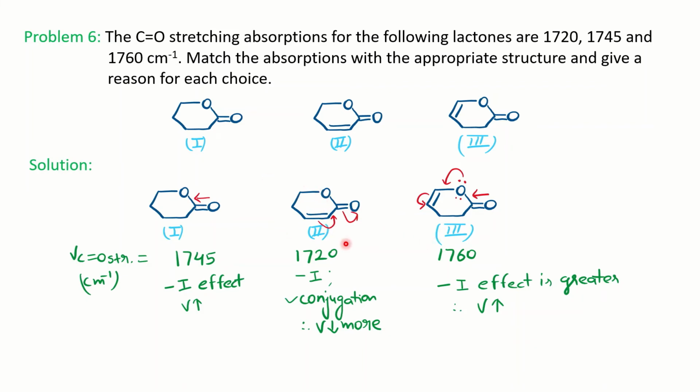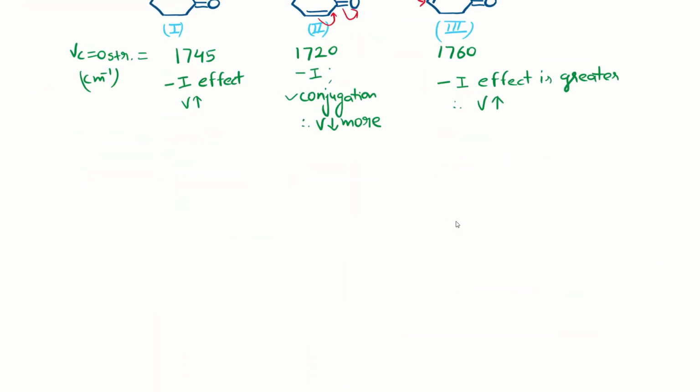1720. So basically, complementary effects are involved here, balancing and neutralizing each other. Therefore, it is a standard carbonyl frequency you are getting here. And in the third, the minus I effect is enhanced through conjugation, through resonance here. More withdrawing of the electrons is present here, so more strengthening of the bond will be there. Therefore, the frequency is highest.